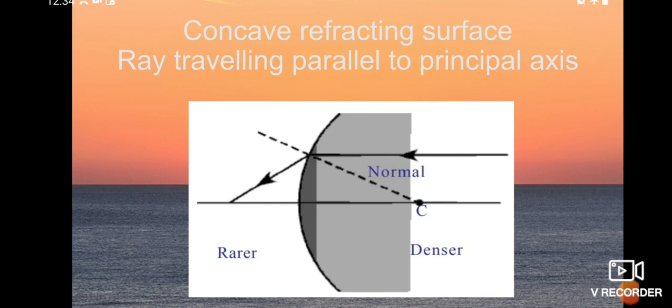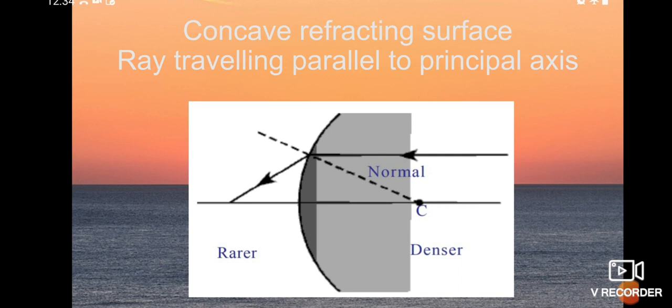If you draw a normal to that ray, see here the refracted ray is going away from the normal. So the ray bends away from the normal.